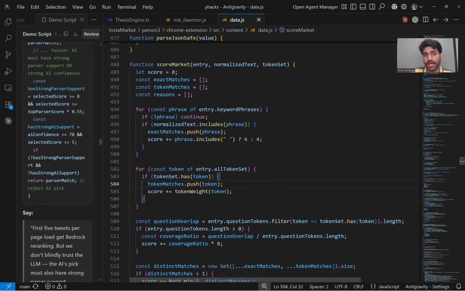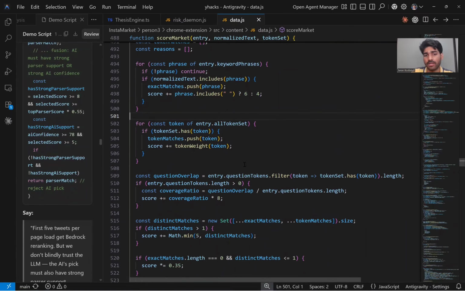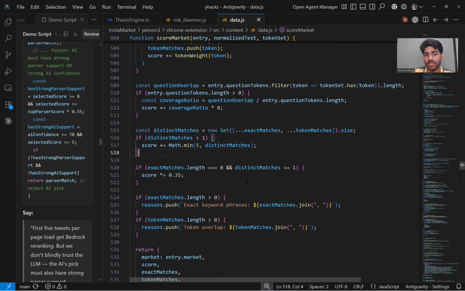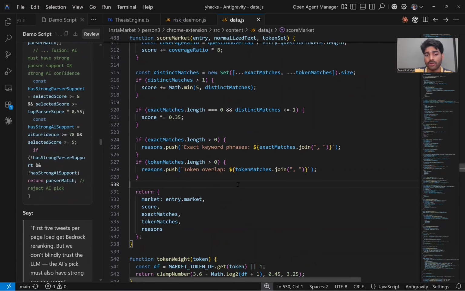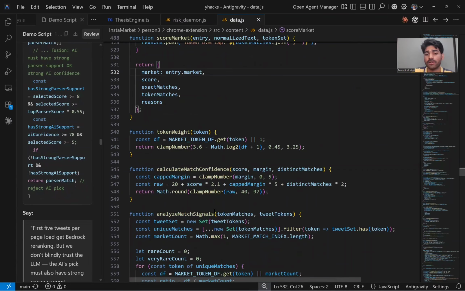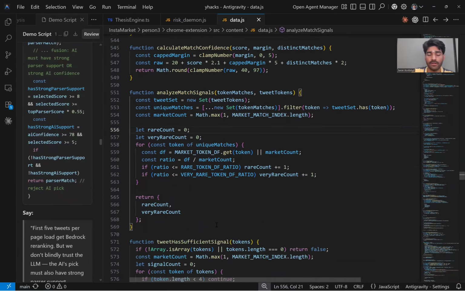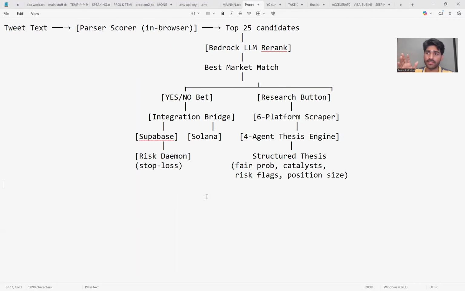This is the function where we match all the phrases to get their ranks, and then we determine how unique each of the words is, and what the overlap is, and we determine which market to show underneath the tweet. So we see a tweet, we parse it, and then we score it, and then we find the most relevant markets using TF-IDF. We get the top 25 candidates, and then we re-rank them using the Bedrock LLM. And then the best market will be shown as a card injected right under the tweet. And then you have buttons where you can bet yes or no right there, or you can click on research.